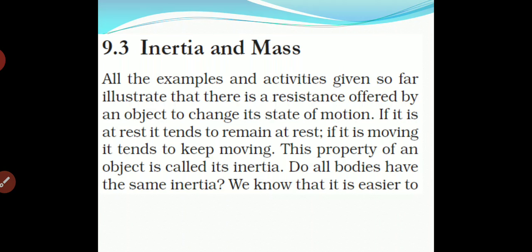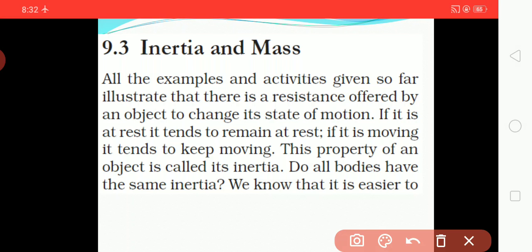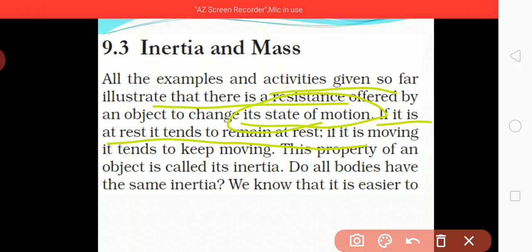Now, inertia and mass. All the examples and activities given so far illustrate that there is a resistance offered by an object to change its state of motion. For changing it we need to overcome that resistance. If an object is at rest, it tends to remain at rest, which we have already studied in the first law of motion.